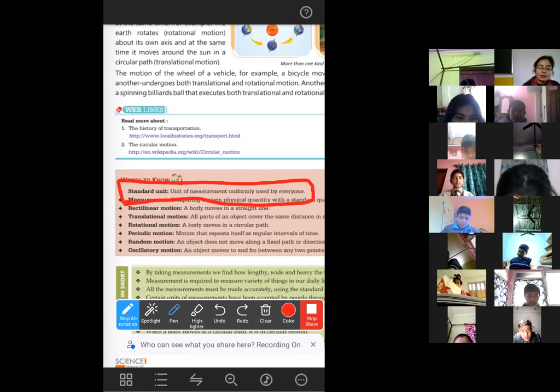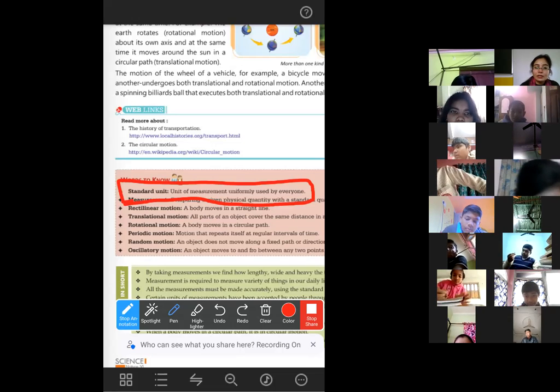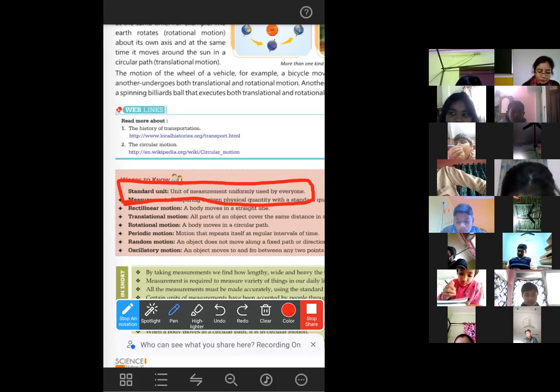So this one you can write as the definition of standard unit. You can mark it, just give a tick mark to it, or you can also note it down: the unit of measurement which is uniformly used by everyone throughout the world is known as the standard unit. Now let's see what is the next question.